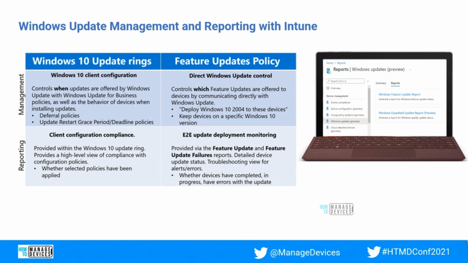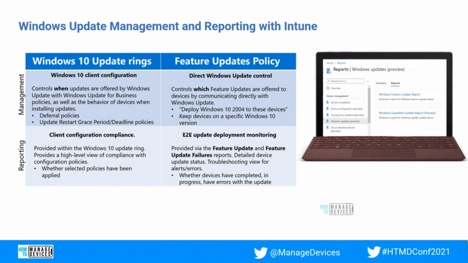Suppose Microsoft has recently released Windows 10 21H2. In case you don't want to apply 21H2 directly to the devices, we have different Windows version options while configuring this policy. So we will be able to control which update our organization's devices will stay on.